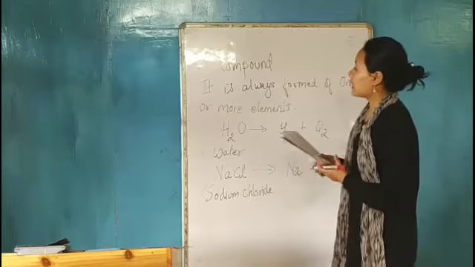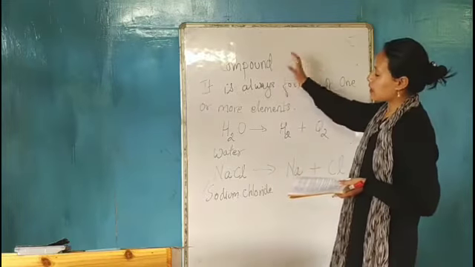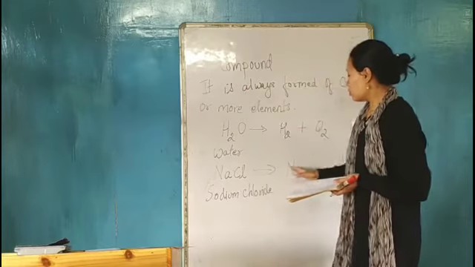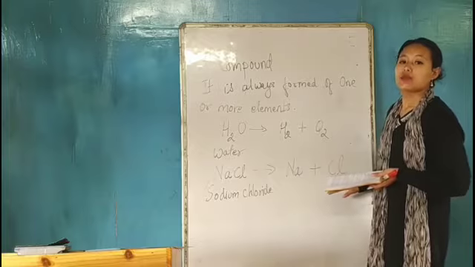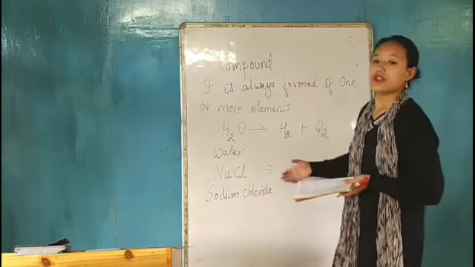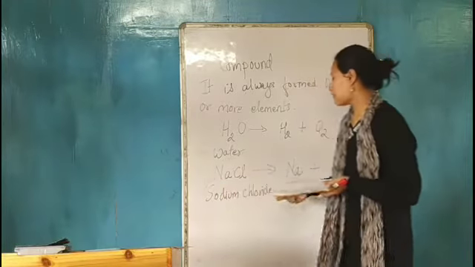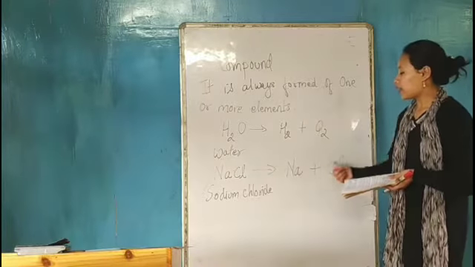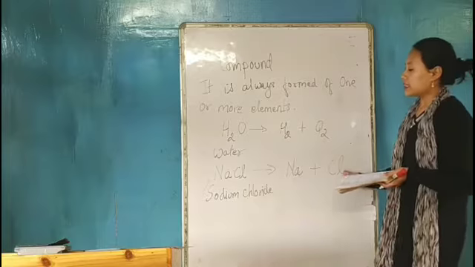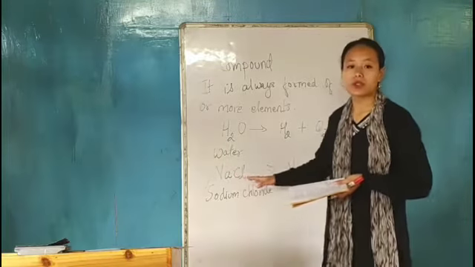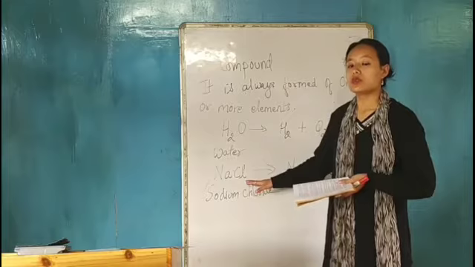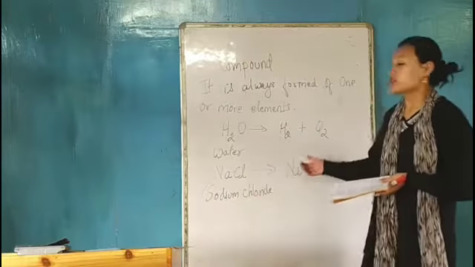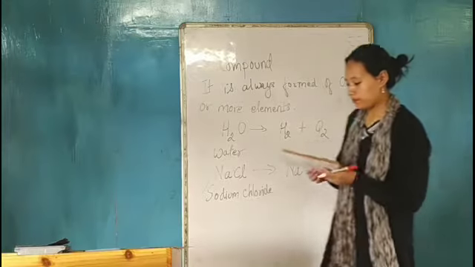So we can define a compound as a substance which is formed of two or more elements and which gives a substance of new property. For example, sodium and chlorine are two different elements reacting with each other and giving sodium chloride, which is a compound and which has a new property, completely different from sodium and chlorine.